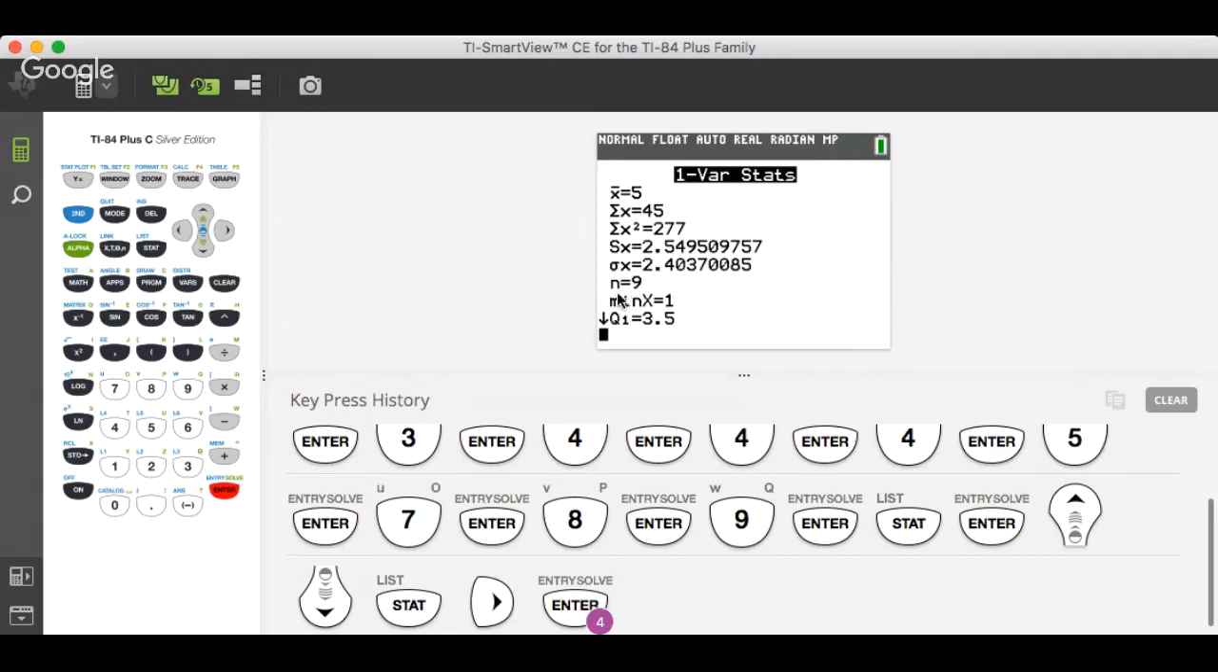n is the sample size. That's how many pieces of data there are. Minimum's there. Q1's there. Median's there. Q3. You can find IQR by doing 7.5 minus 3.5. You've got your max. And you've got everything there. So you've got all of this stuff here. Again, be able to find it.